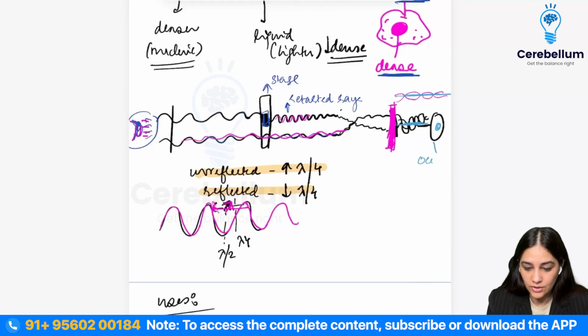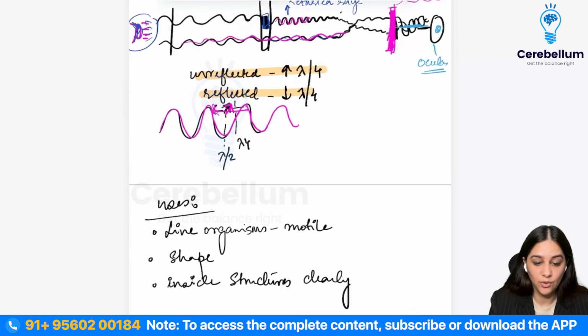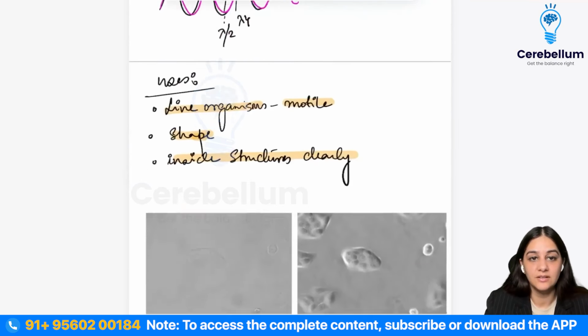This is your eyepiece, your ocular lens. And what are you going to see? You're going to see different kinds of contrast. It is used whenever you want to see the live organism, that means the motility, the shape, and you want to see the inside structures clearly.